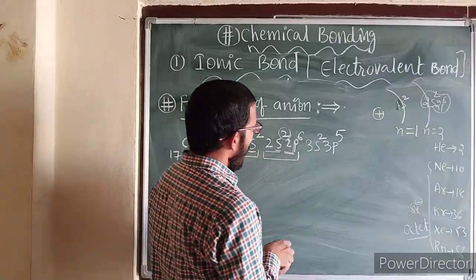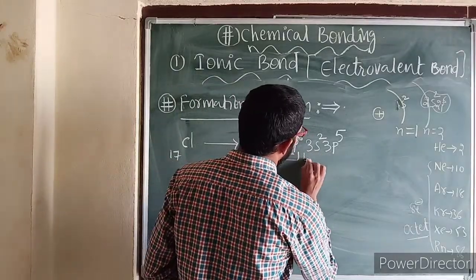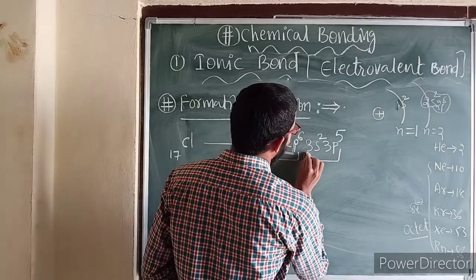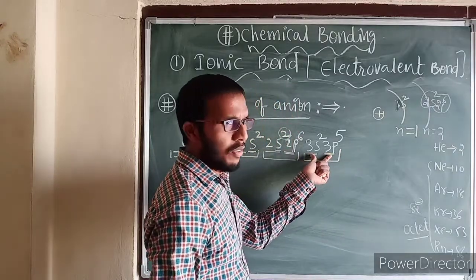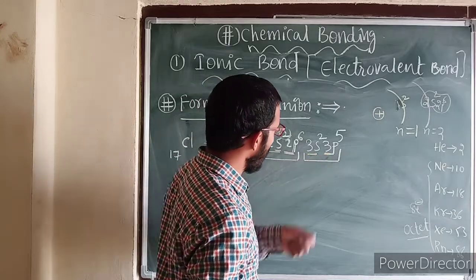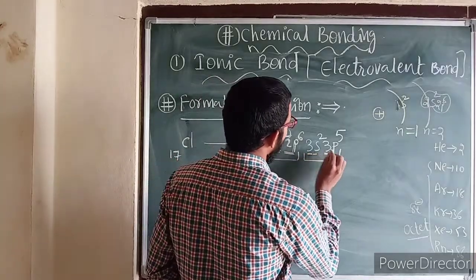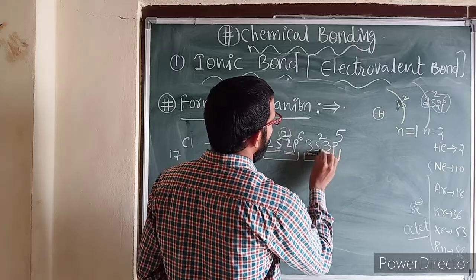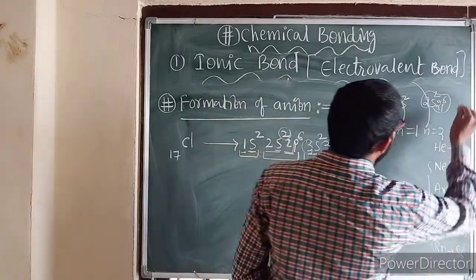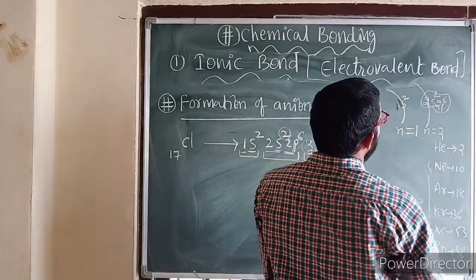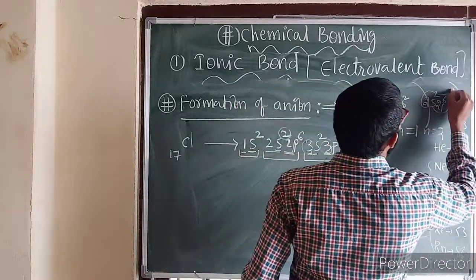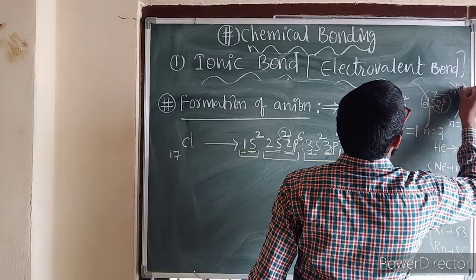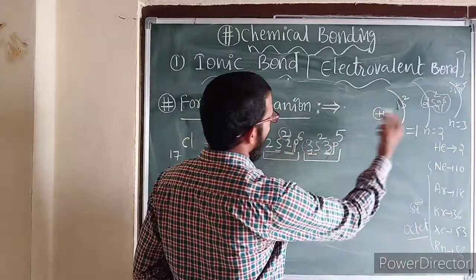Now see here, this is the third shell. Third shell means this is 3s. Here this also 3. The highest number represents the valence shell. Everybody should remember this one. So this is 3, this is 3. Now this number 3 represents the third shell. So the third shell I am writing over here. This is the third shell, n is equal to 3. In this 3s2, again 3p5. Okay. So like this we are writing here.